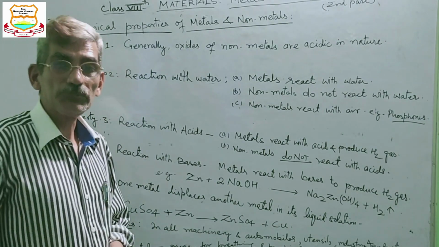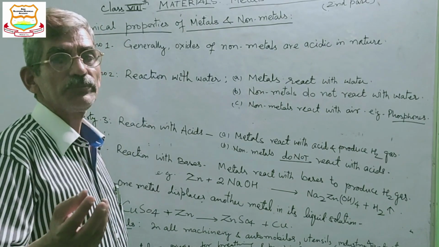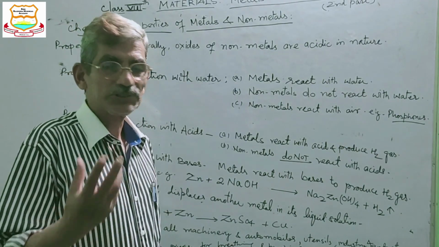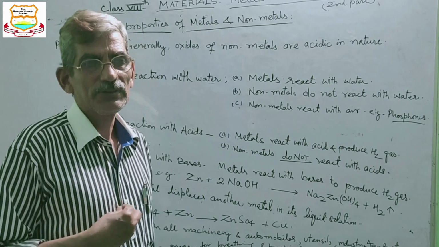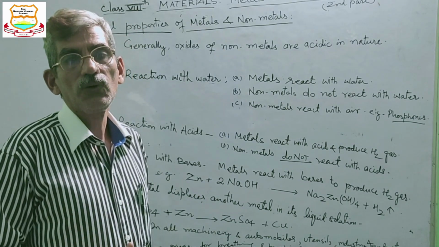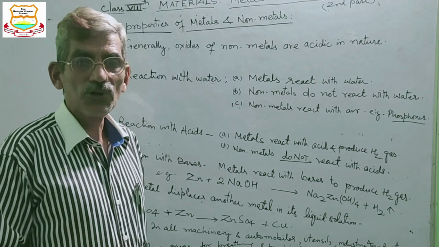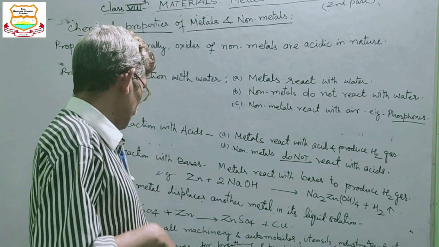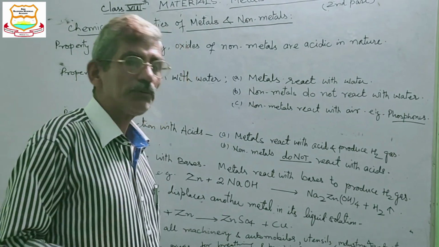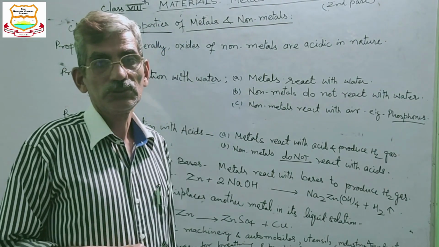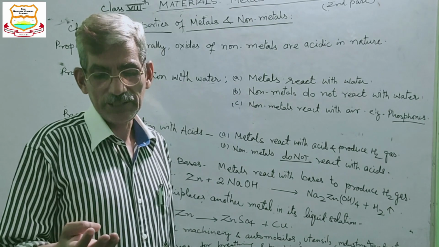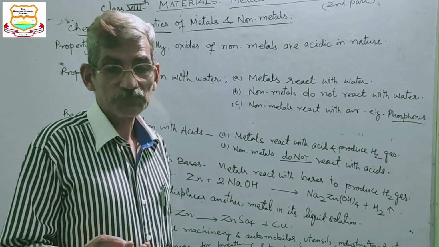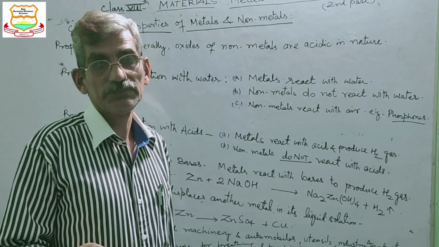Similarly, the uses of non-metals. An example of a non-metal is oxygen, and oxygen is very essential for survival. So non-metals are essential for life. Second, they are essential for plant growth also, like the non-metals NPK: nitrogen, phosphorus and potassium.